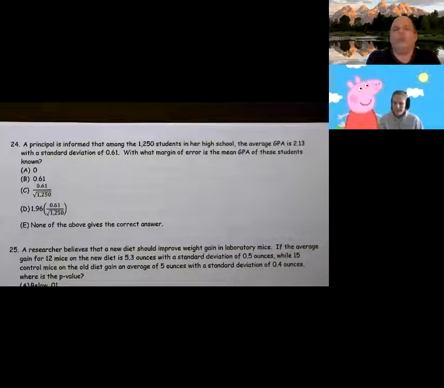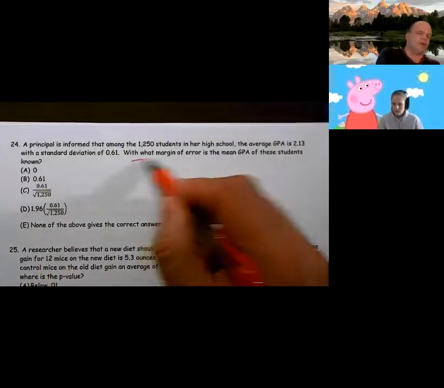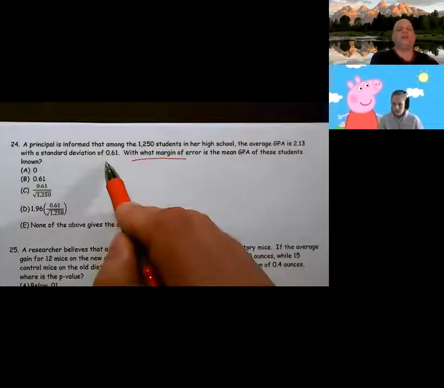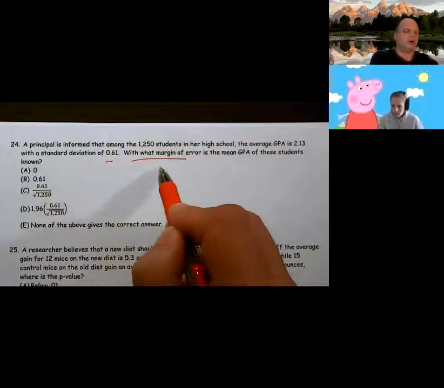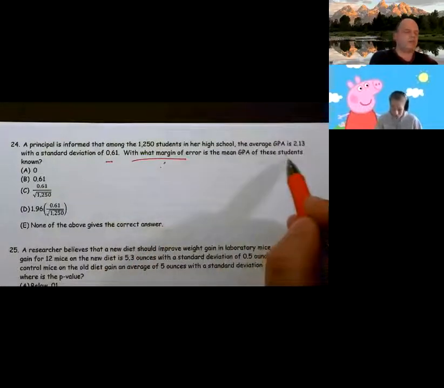Well, they took all the students, all 1,250, and they took an average. Because they took a census, there's no margin of error. This is the variation in GPAs, but there is no margin of error because they took a census. So consequently, this is 0.